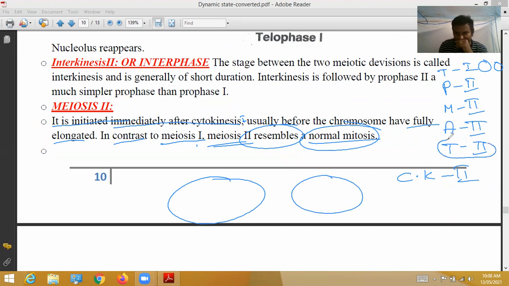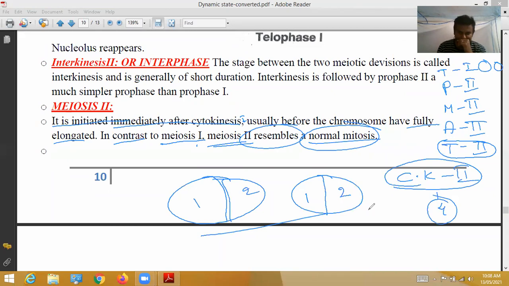Here, telophase 2 results in these two daughter cells each forming two more, 1, 2. Totally, as a result of cytokinesis 2, four daughter cells are formed. Again I am repeating, meiosis 2 divisions are just like normal mitosis.